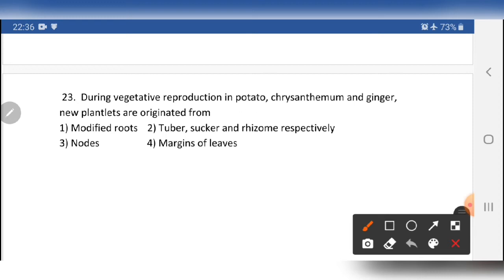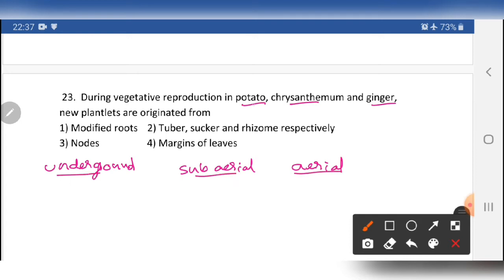During vegetative reproduction in potato, chrysanthemum and ginger, all are stem modifications. Not only the root system, the stem also involves secondary structures like storage of food materials. The stems may be underground stems, subaerial stems, or completely aerial stems. So what about potato? Let me draw, this is the potato, the common potato plant. This is the surface of the soil and the potato stem. Underground this is also stem, it is not a root.